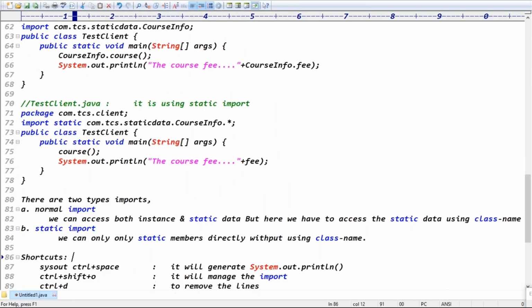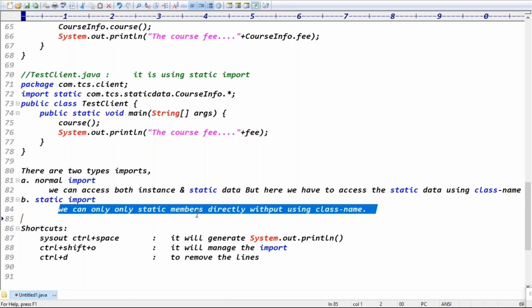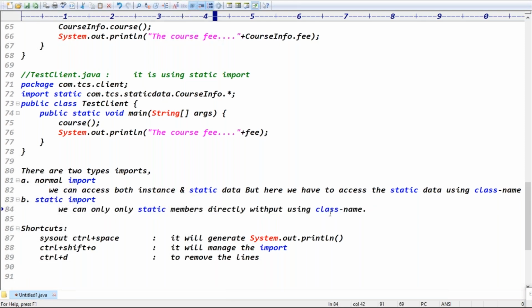There are two types of imports, guys: normal import and static import. With normal import we can access both instance and static data, but with static import we can access only static members directly, without using the class name, right? Guys, without using the class name.